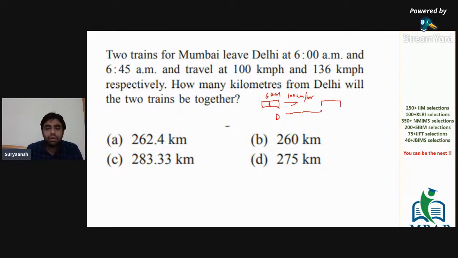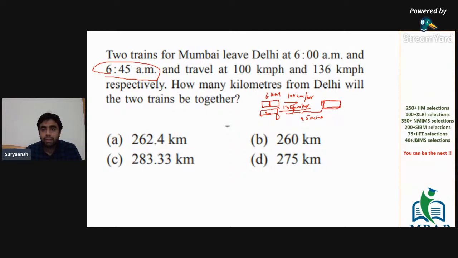Now, there is another train. Let's say that train is train two, which starts at 6:45, after 45 minutes, and travels at a speed of 136 kilometers per hour. At 6:45, this train starts as it's given. So there is a 45 minutes lead time for the first train. It has already traveled some distance in the 45 minutes. Now, how many kilometers from Delhi will the two trains be together?